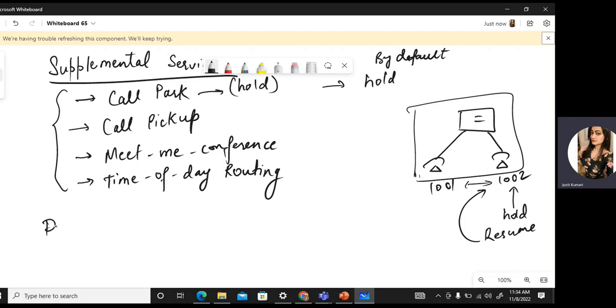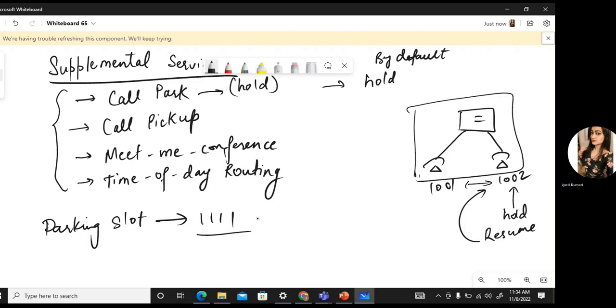So we create a parking slot and we give a number to that parking slot, for example, 1111. This will be the parking slot number. And using this number, we can pick up the call from any other phone which is associated with that parking slot number. Okay, that is called call park.